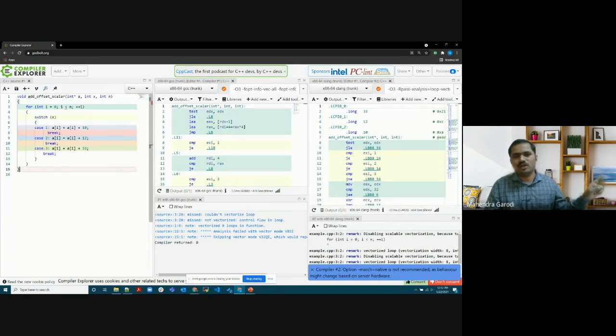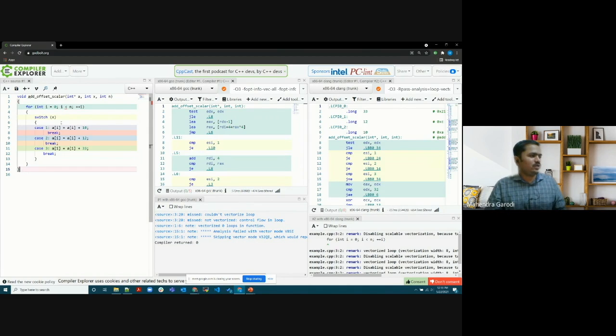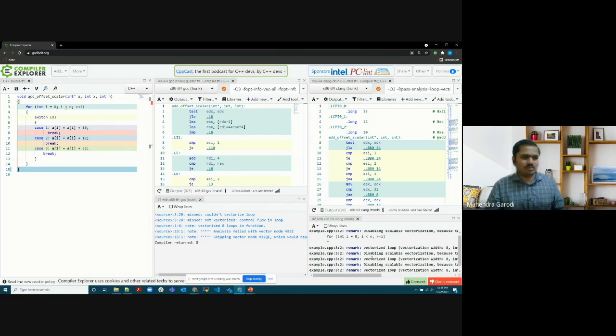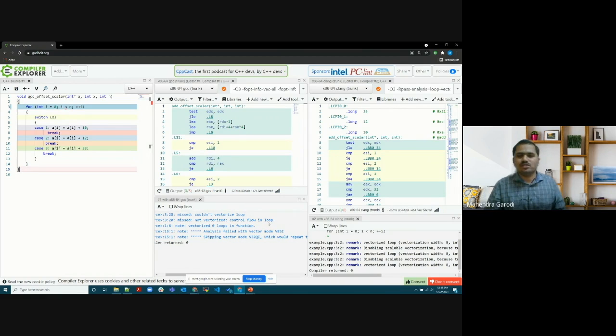By the way, this will not happen with the standard vector dot size, because the compiler knows what is happening inside that size thing. It also knows that this is a const function and you are using vector here once only. So it knows a lot of details there, so it will be able to do the vectorization. Now if you see it once again, it says, couldn't vectorize loop, and it also tries to provide some information on why it's not able to do the vectorization: because of control flows in a loop. So there are a lot of control flows, not a single one.